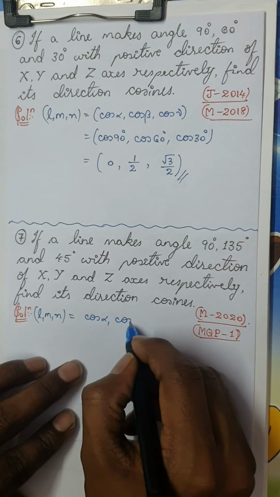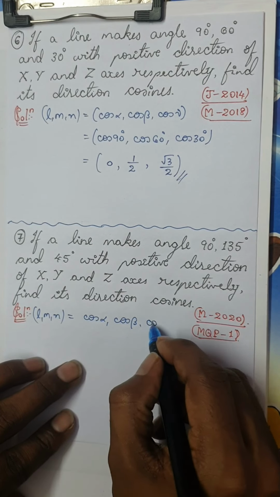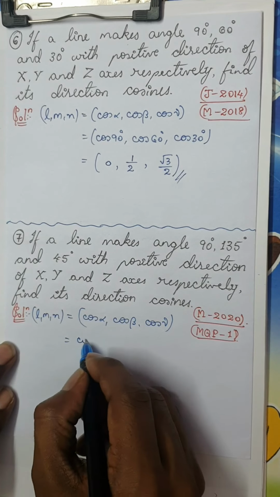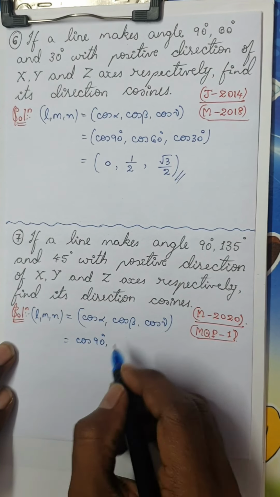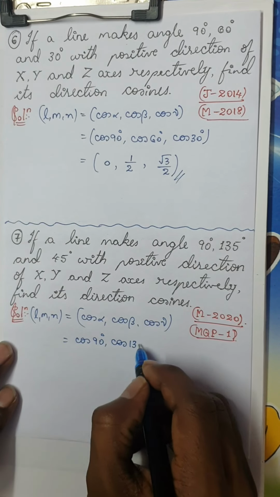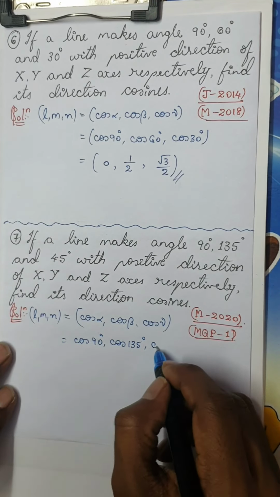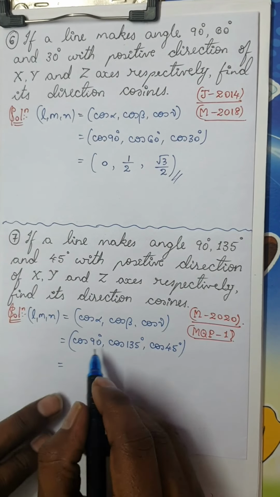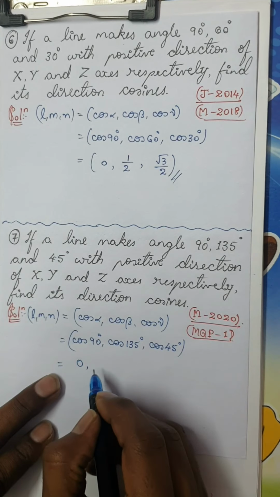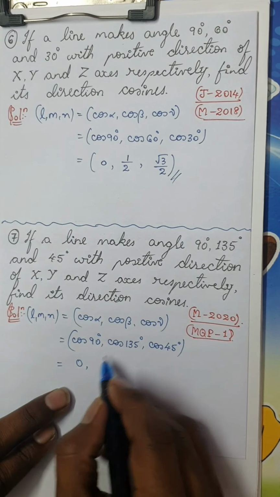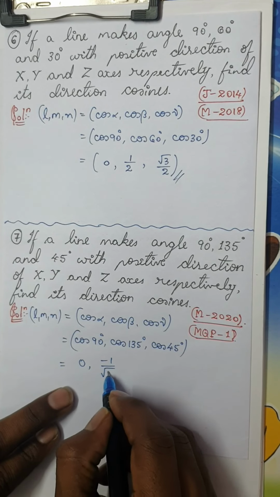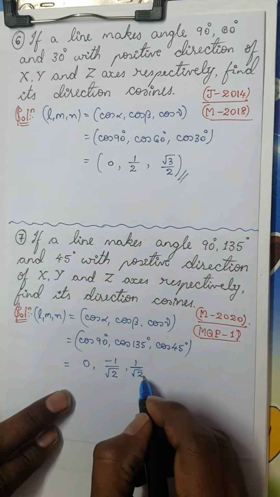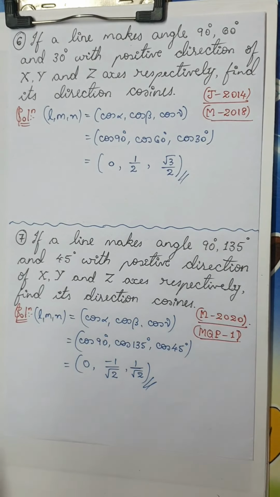You can directly write. But because I'm teaching you, I don't want to give direct answers. So l, m, n is nothing but cos alpha, cos beta, cos gamma. So this is nothing but cos 90 degrees, cos 135 degrees and cos 45 degrees. Cos 90 is 0, and what is cos 135? Cos 135 is minus 1 by root 2 and cos 45 is 1 divided by root 2. So this is the required answer.